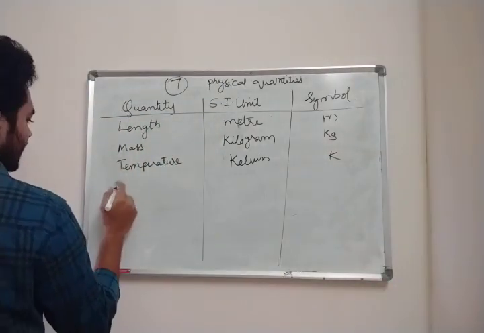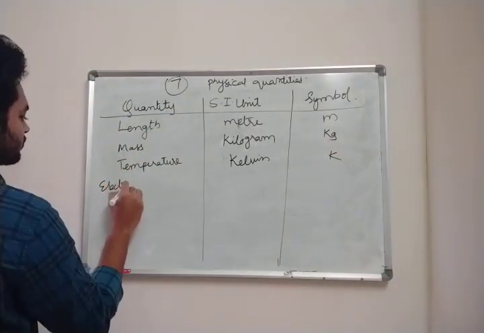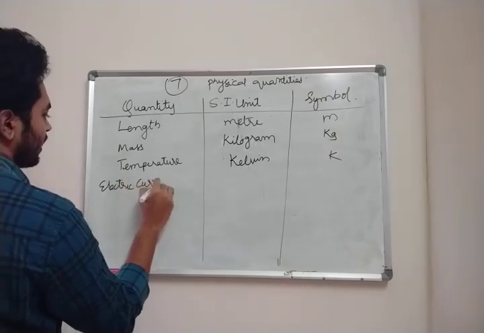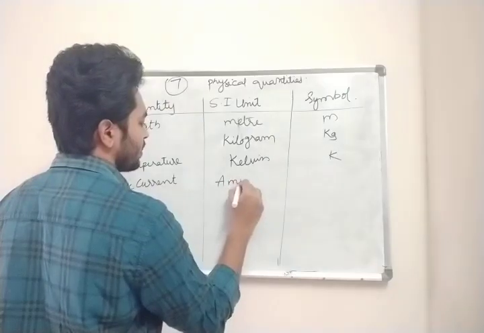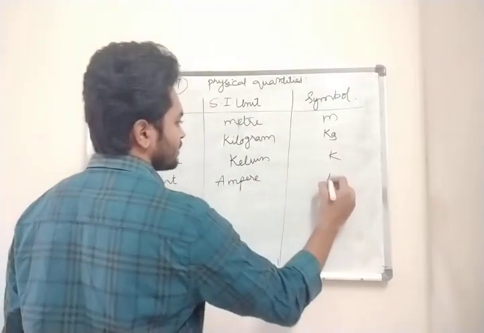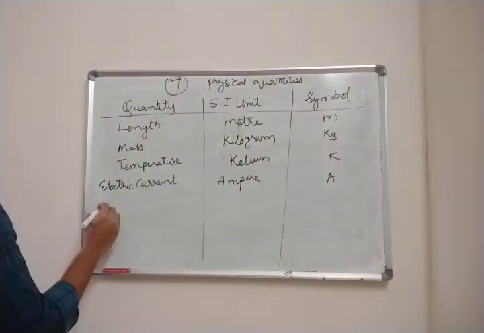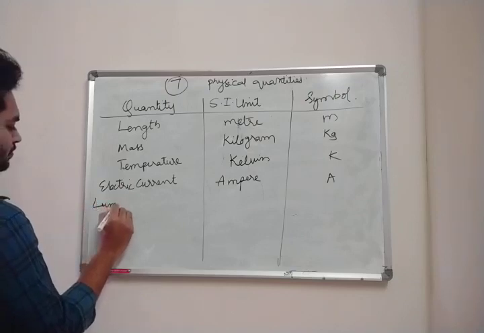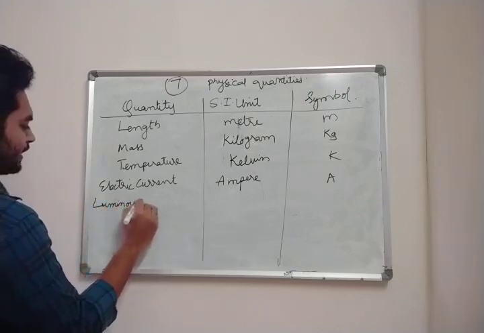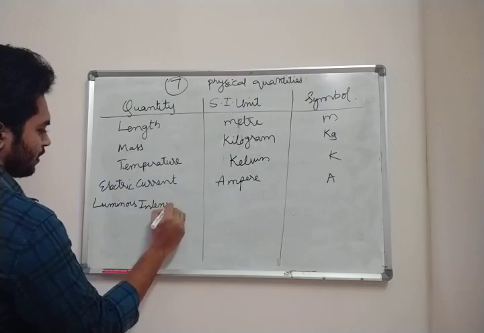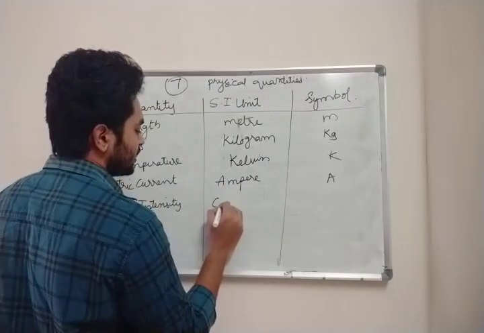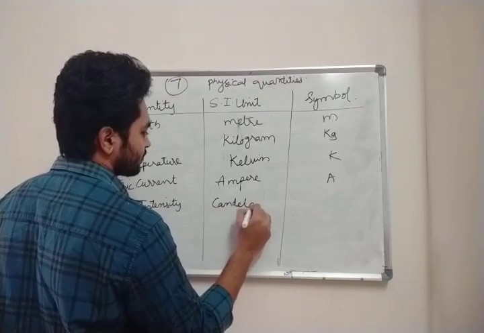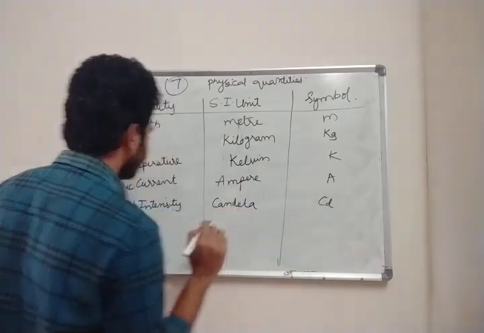Okay, next electric current. The SI unit is ampere. Symbol is A. Next, luminous intensity. The SI unit is candela. Symbol is CD.